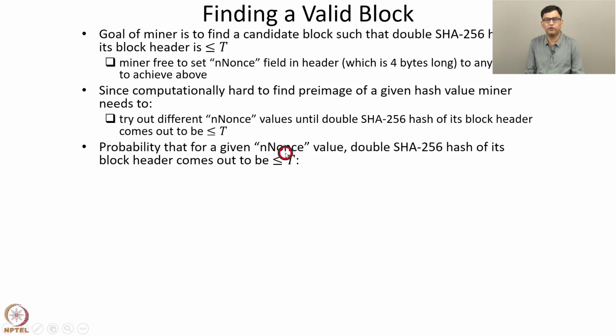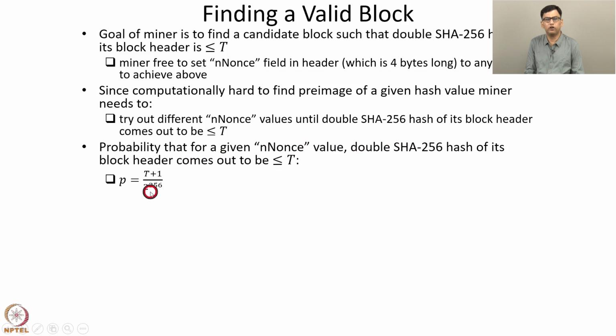Now the probability that for a given n-nonce value, the double SHA-256 hash of its block header comes out to be less than or equal to T is (T plus 1) upon 2 to the power 256. So this is the required probability. That is because recall that the output of a cryptographic hash function can be assumed to take any value uniformly at random among the 2 to the power 256 possible values.